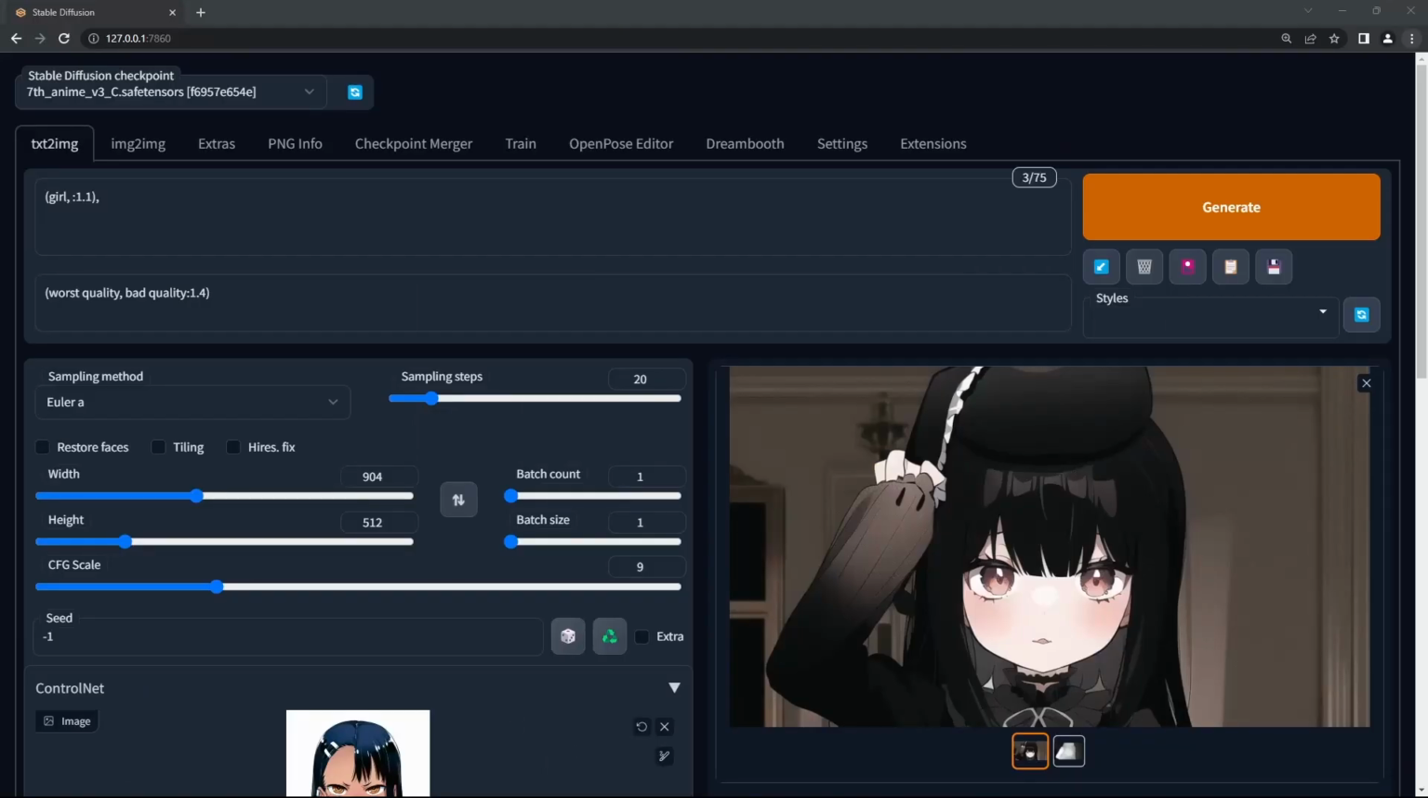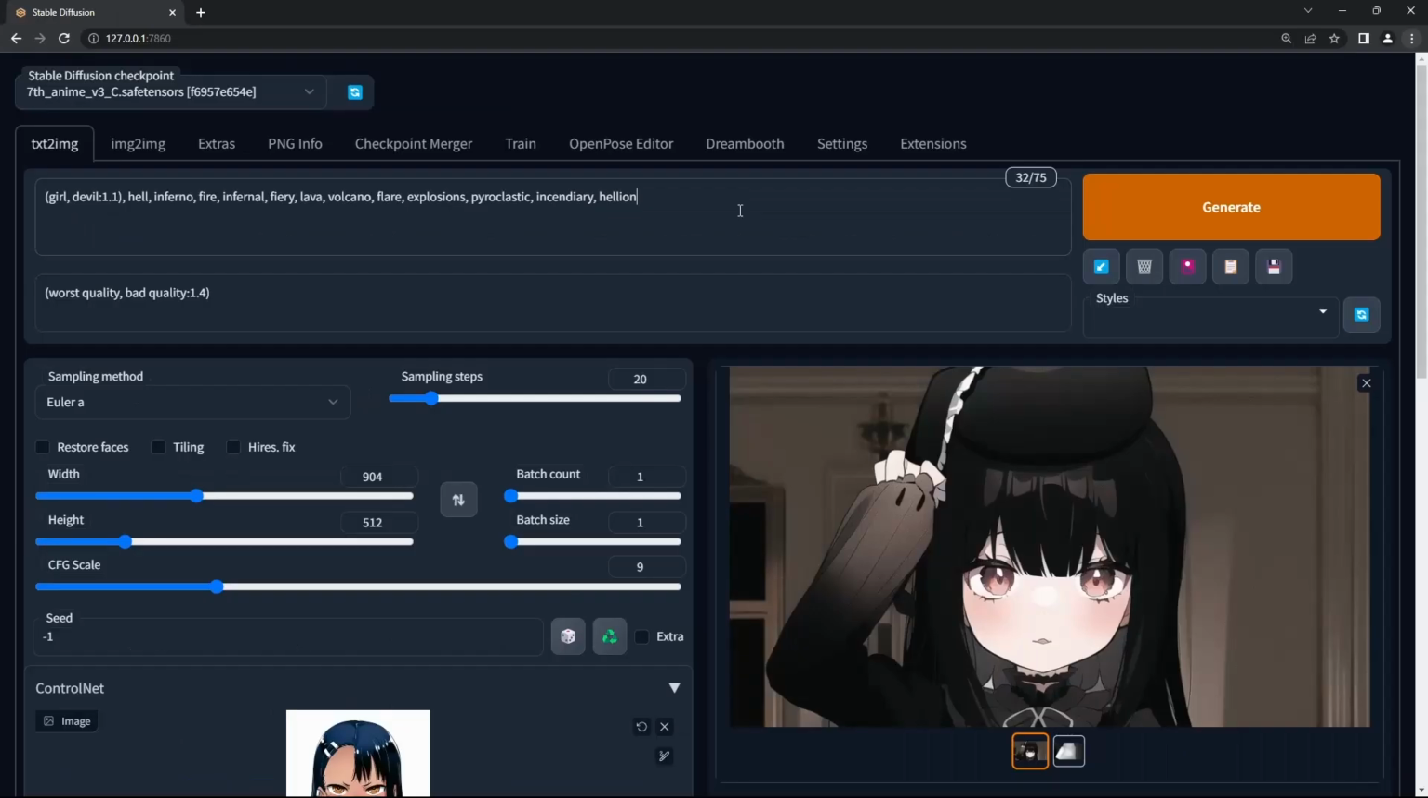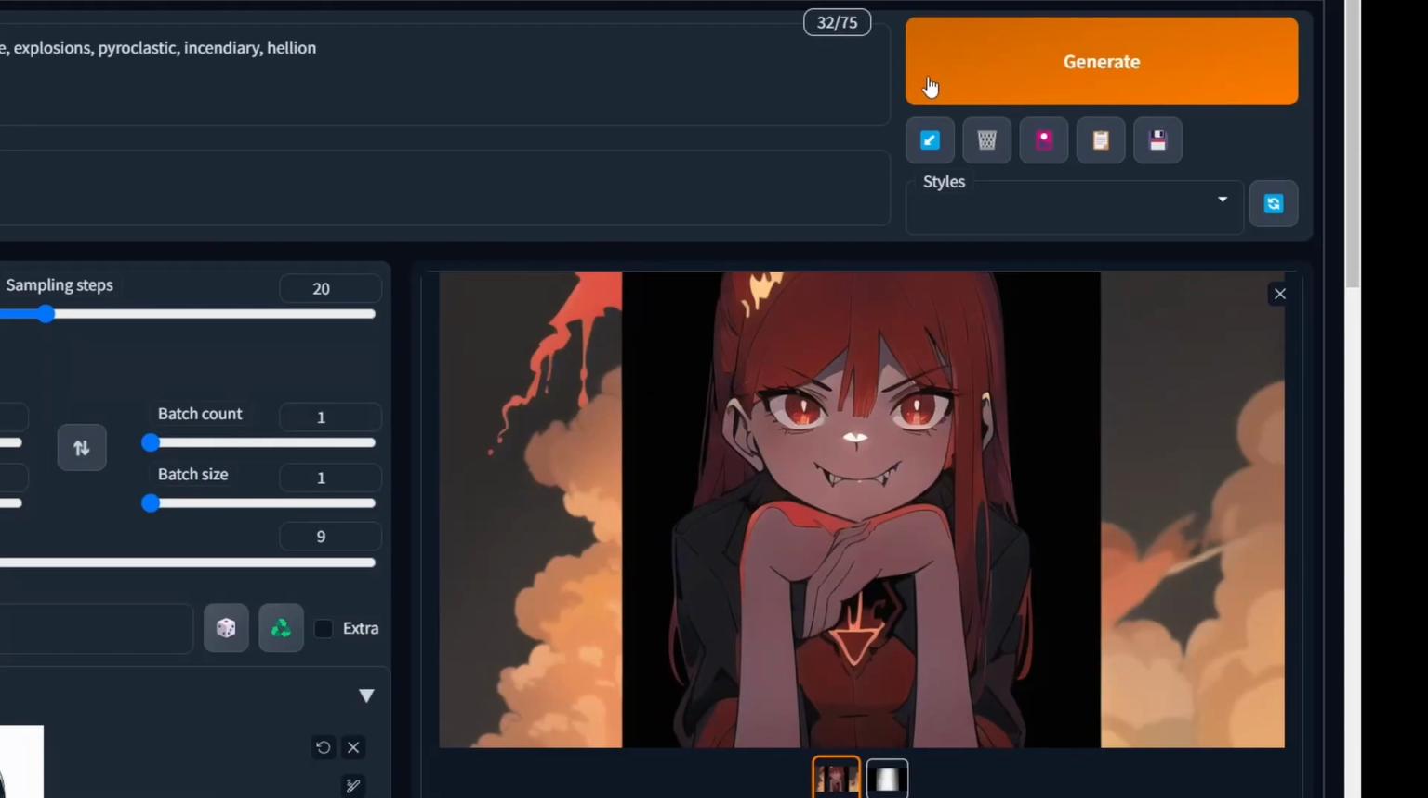Now for a devilish character such as her, let's go for something hell themed. Time to think of some more words to fit the theme. Inferno, fire, infernal, fiery, volcano stuff, some cool sounding words, and I think we're done. Let's unleash hell. Ah, looks very derpy. It's got a very Helltaker vibe to it though.